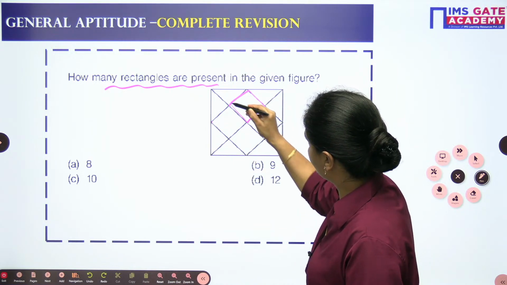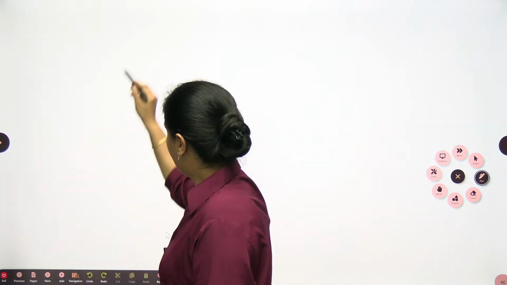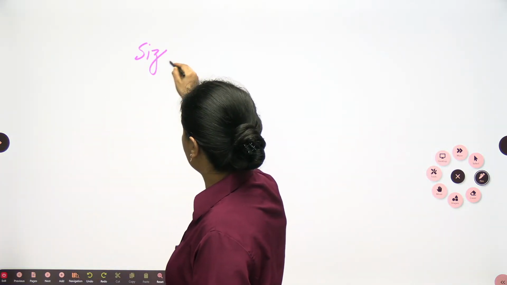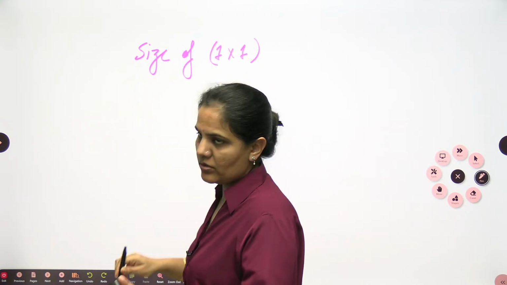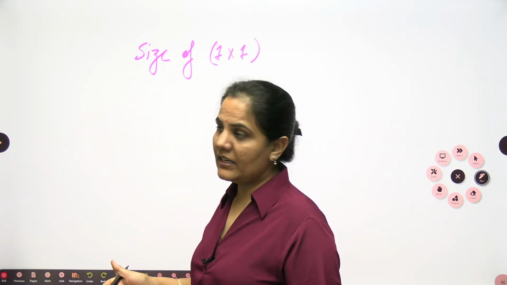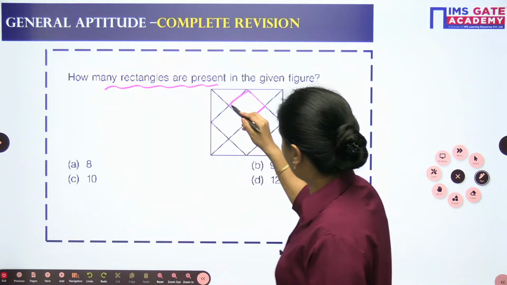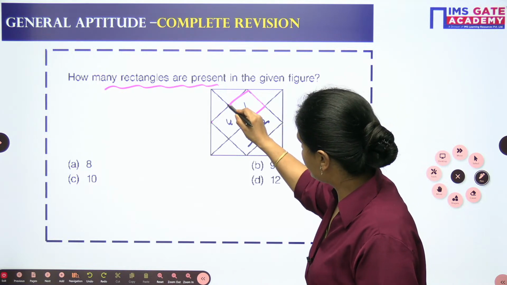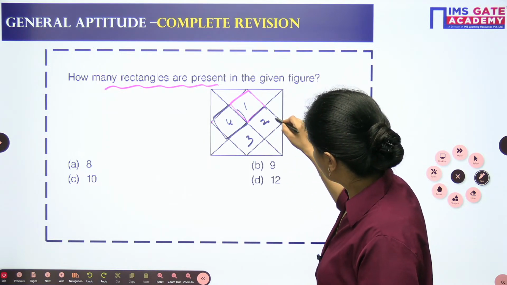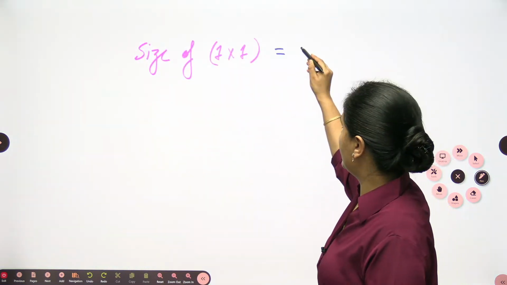So 1 cross 1 is the first rectangle. I will have rectangles of different sizes, so I am writing here rectangles of size 1 by 1. A square is also a rectangle. How many rectangles of 1 by 1 do I have? 1, 2, 3 or 4. I can see very easily, 4 rectangles of 1 by 1 size.